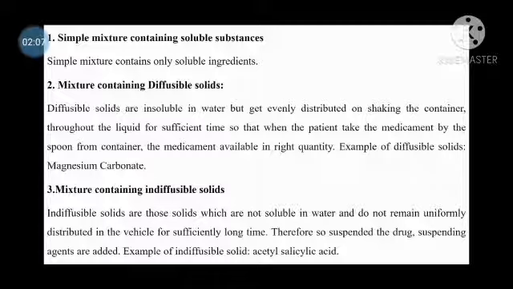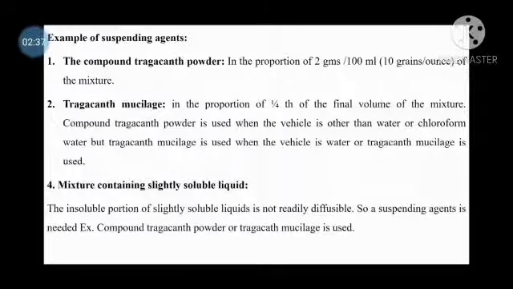The example of diffusible solids is magnesium carbonate. Then the third class, mixture containing indiffusible solids. Indiffusible solids are those solids which are not soluble in water and do not remain uniformly distributed in the vehicle for a sufficiently long period of time. Therefore, to suspend the drug, suspending agents are added. The example of an indiffusible solid is acetyl salicylic acid. The examples of suspending agent: first, compound tragacanth powder, and second, tragacanth mucilage.